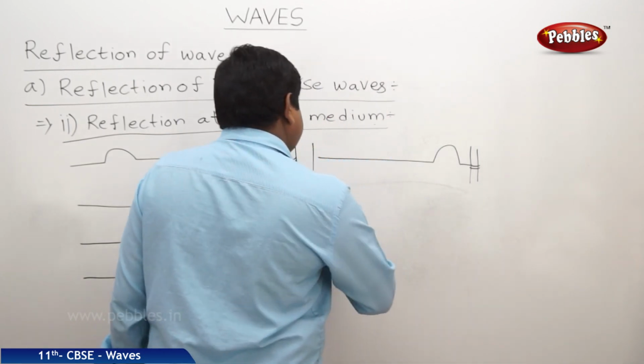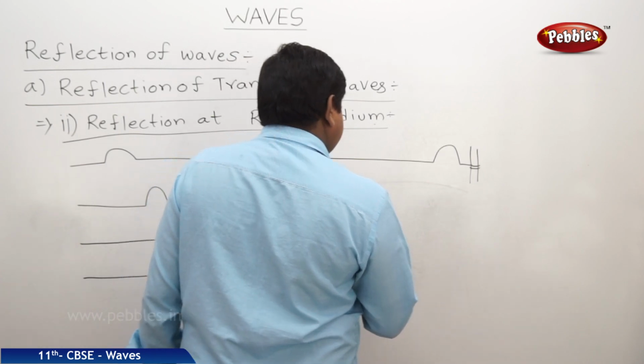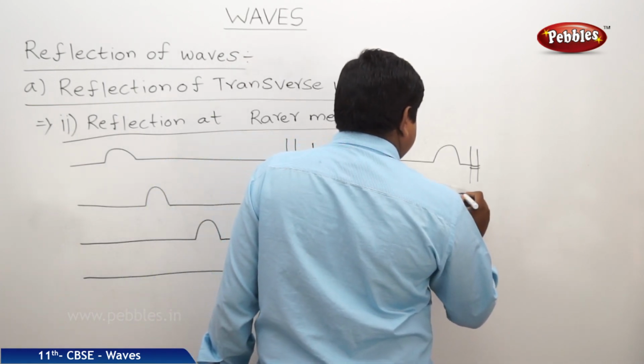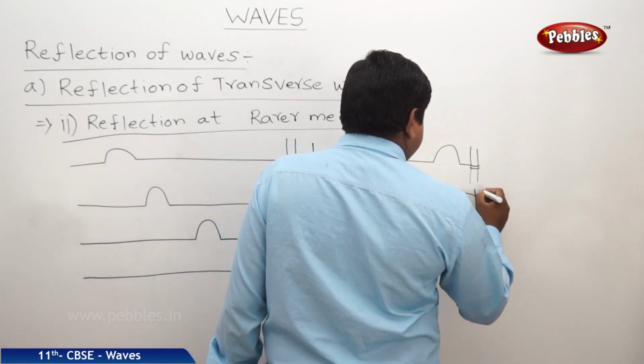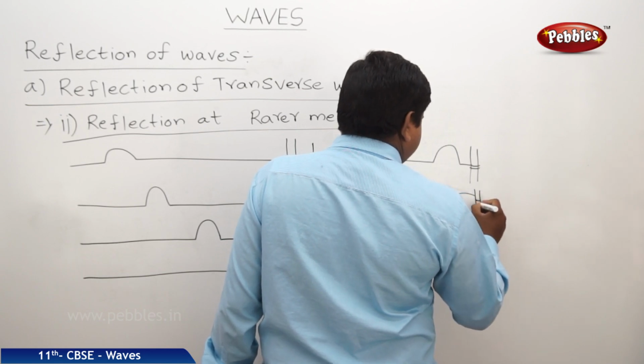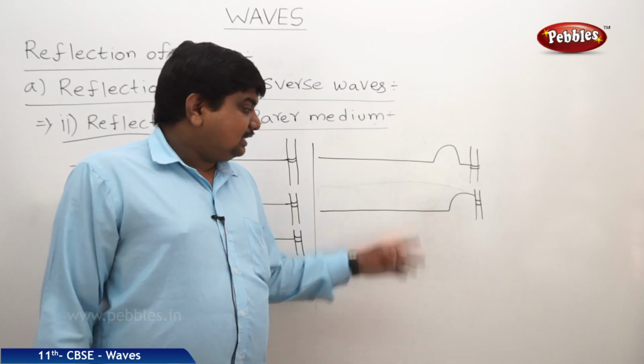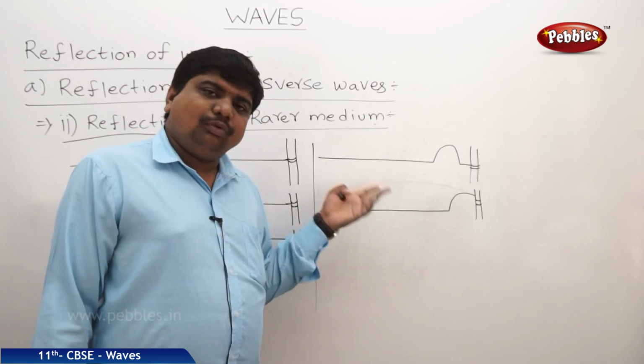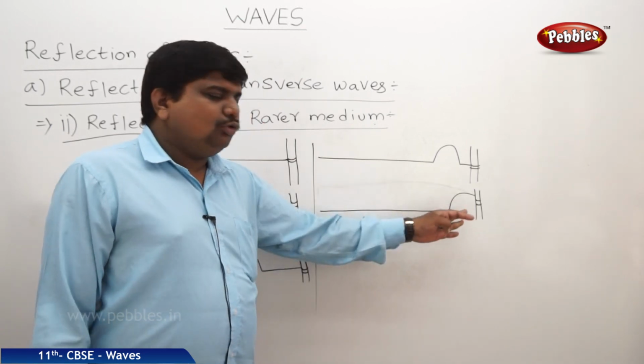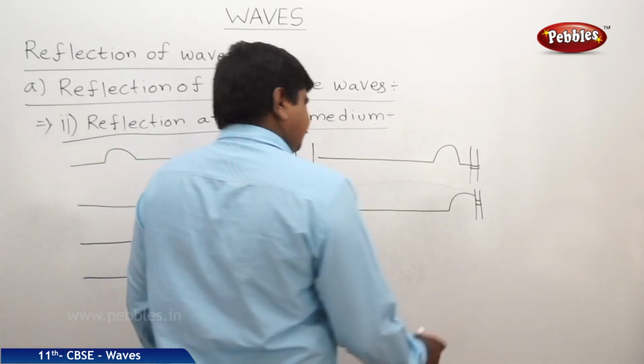Or we can draw like this. But because of this overshoot, the crest, which doesn't get reverse polarized, will move back towards the source.